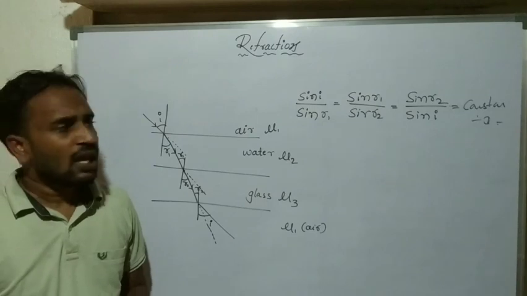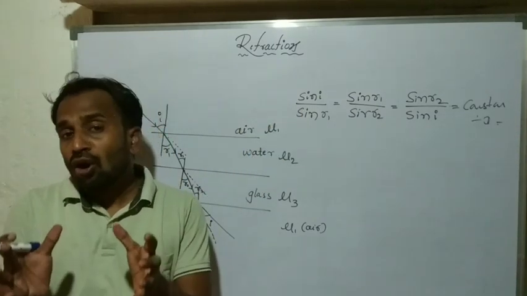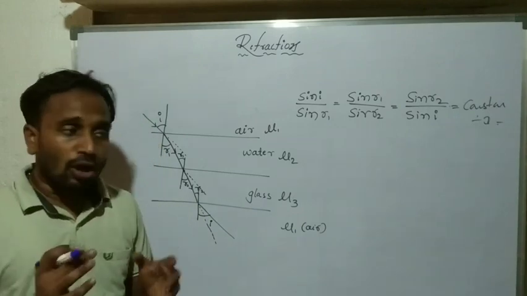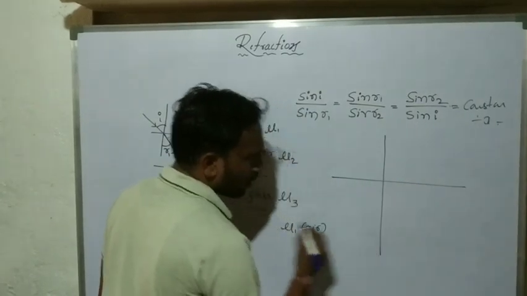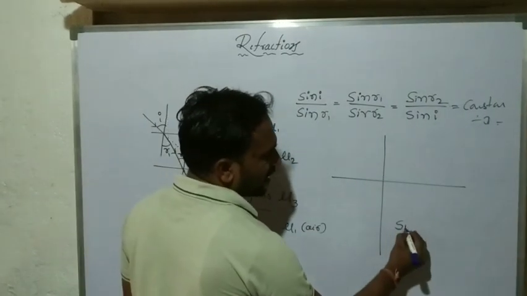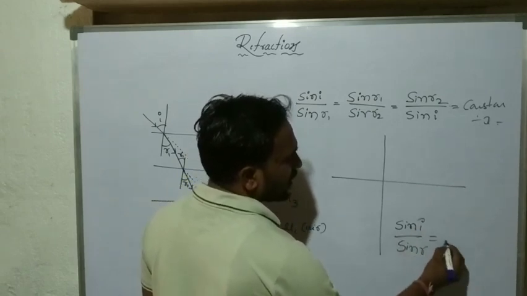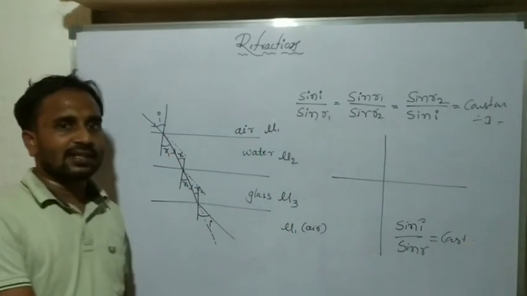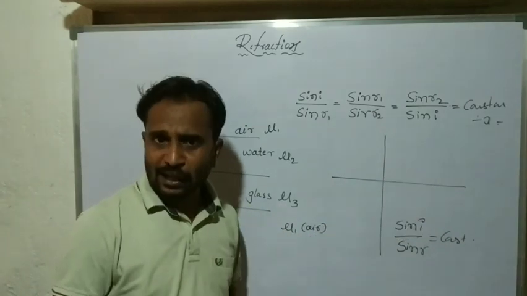Snell's law is not applicable for a normal ray. Why? Snell's law is sin i divided by sin r equals a constant. The constant is the refractive index of the first media with respect to the second media.